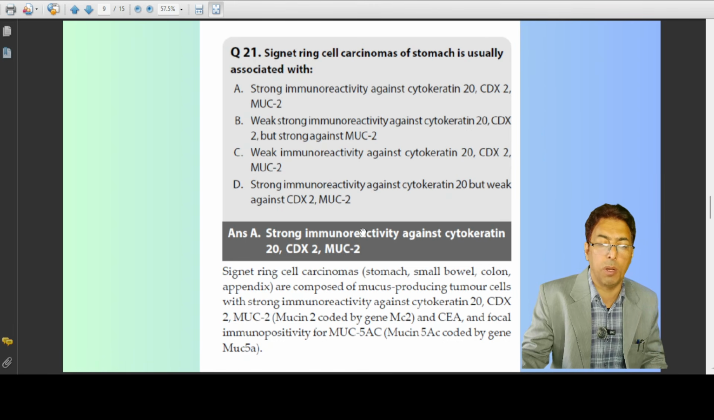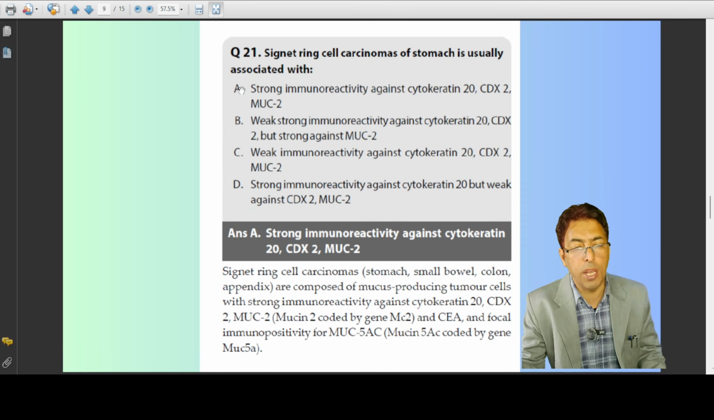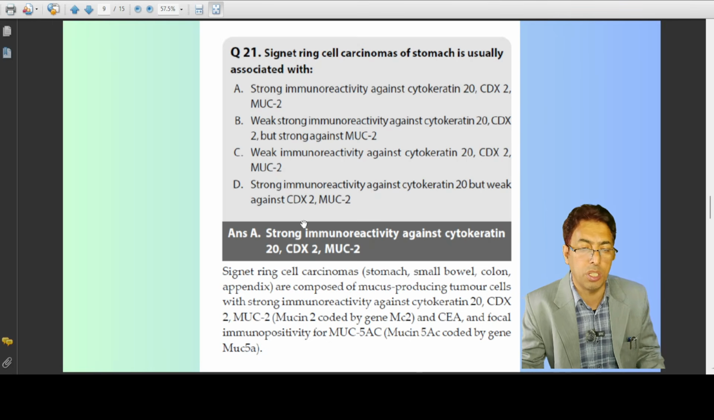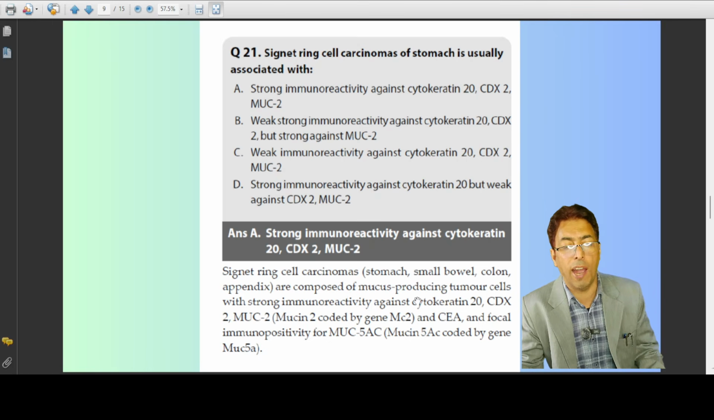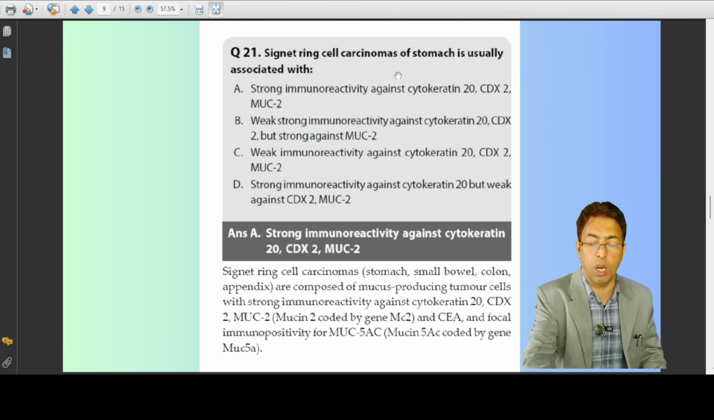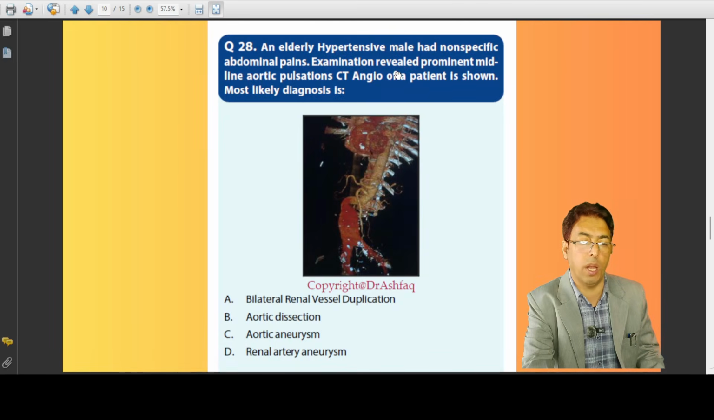So you have to remember what they are immunoreactive to, and you have to remember the genetics again. Based on immunohistochemistry, the immunoreactivity against which antigens, you have to remember. Strong immunoreactivity against cytokeratin 20, CDX2, and MUC2. That is very classic of signet ring cell carcinoma. So you are asked under certain conditions the subtypes of the cancers and their immunoreactivity as well.